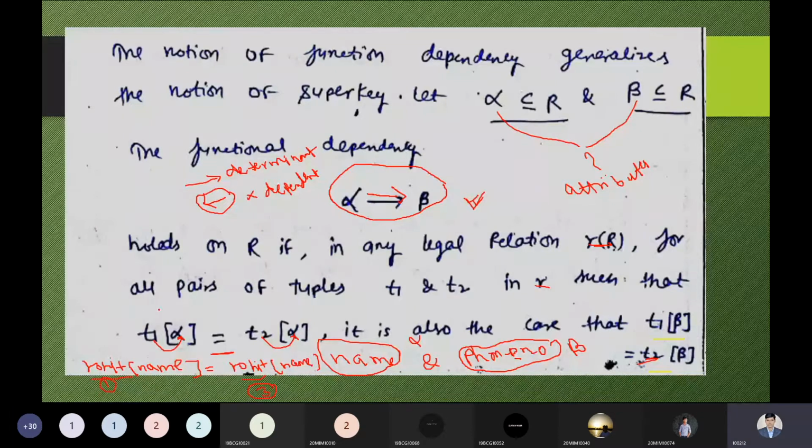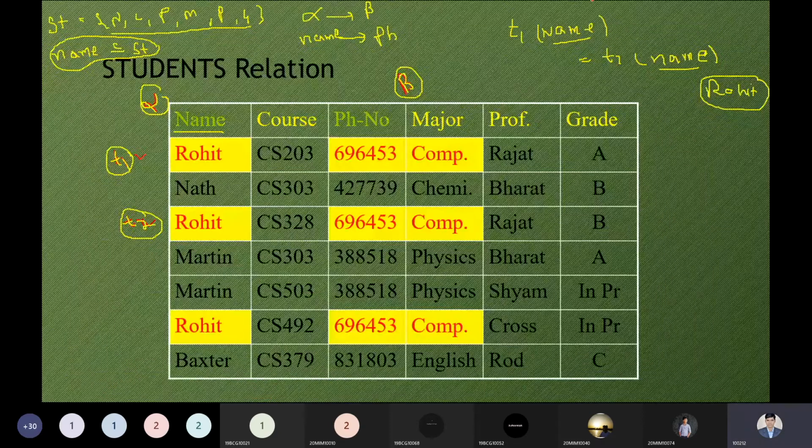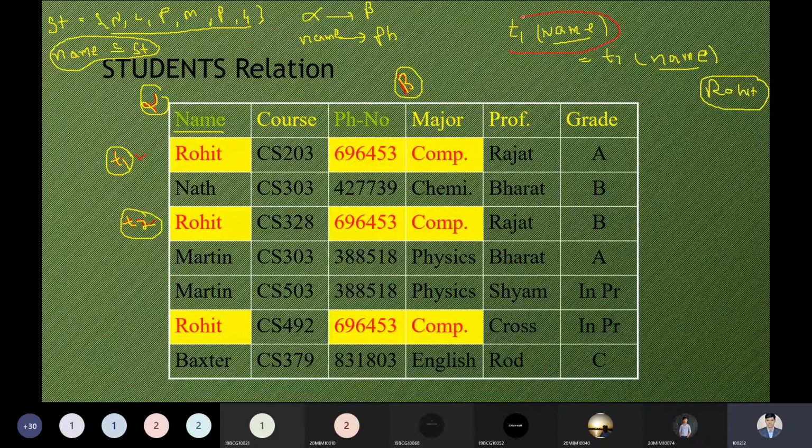Let me explain this thing by this example. Tuple T2 from the name attribute also has the same name, that is Rohit. It is also generating the same result, Rohit. So that is the point, my dear students. If we have the tuples T1 and T2 over here, these two tuples also have the same name, so duplicacy can be there. So that is the point.